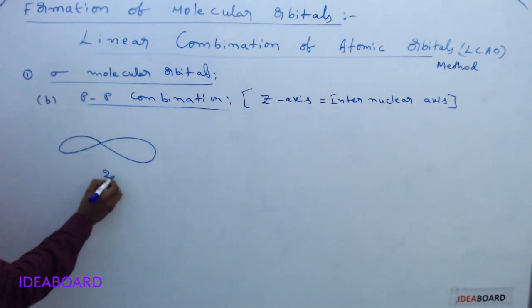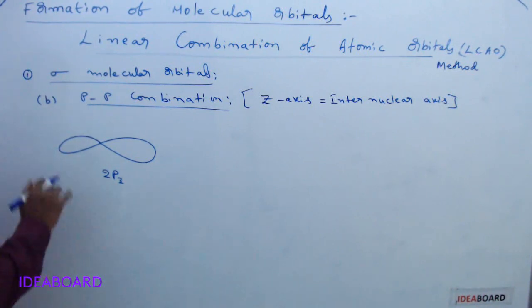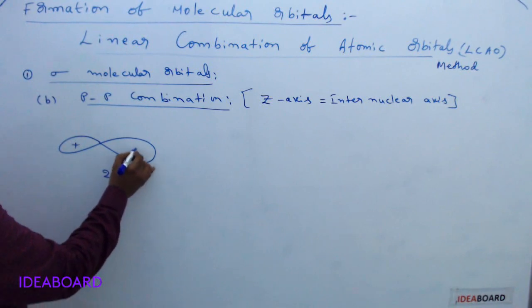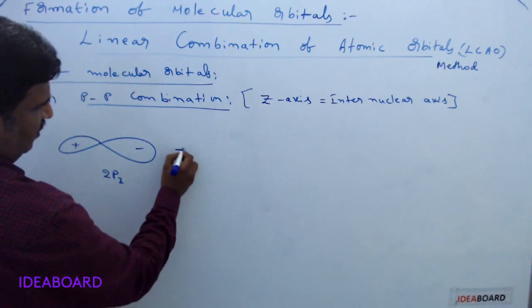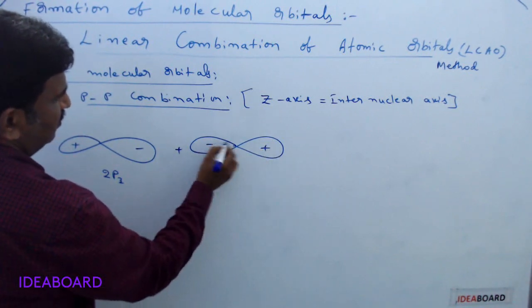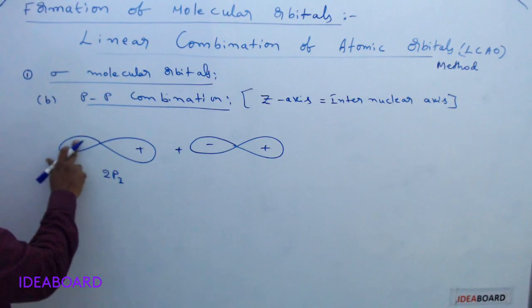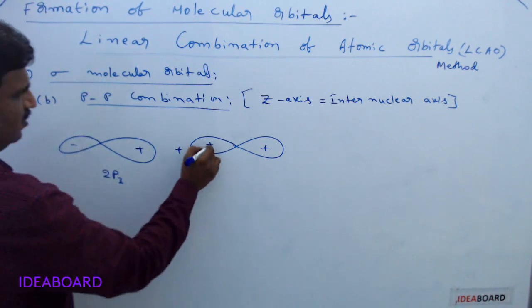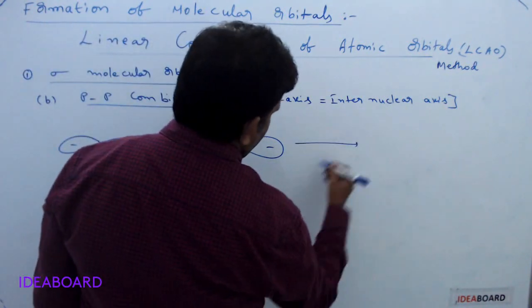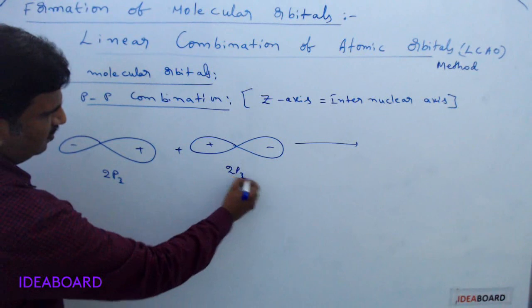Suppose the first p orbital I am taking is 2pz orbital, and here I am writing a plus sign and this is minus sign. And again I am writing another p orbital, here plus sign, this is minus sign. Here this is also 2pz orbital of another atom.